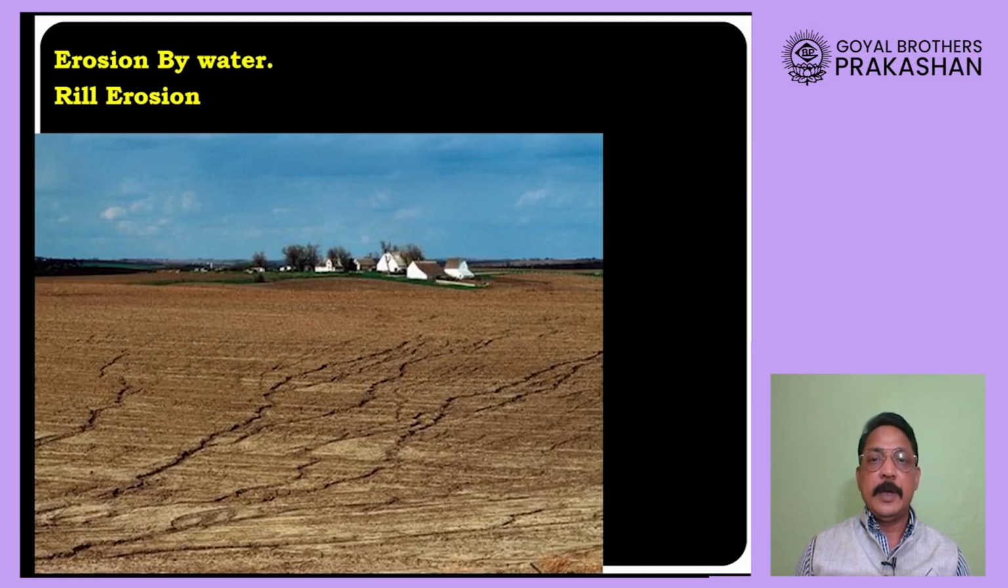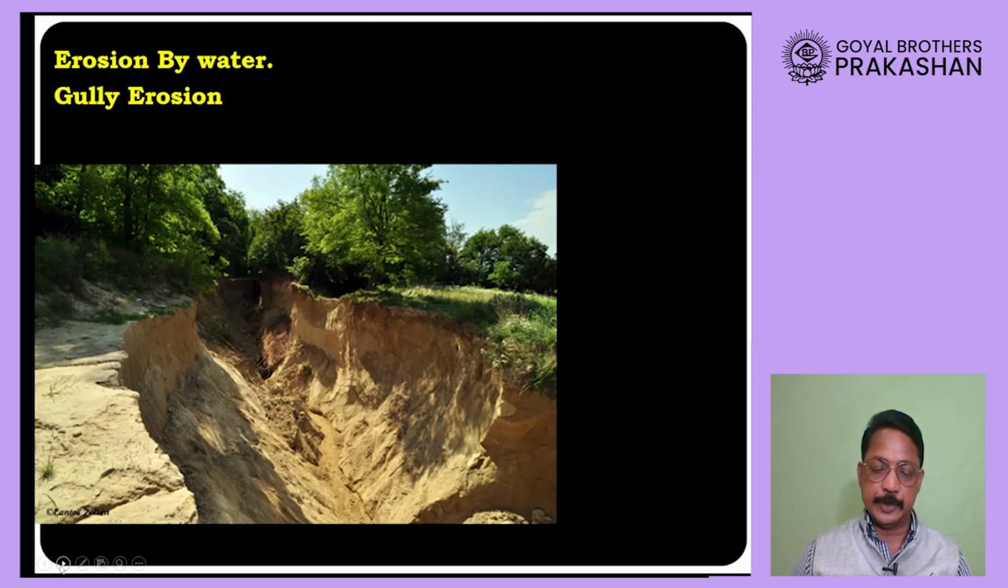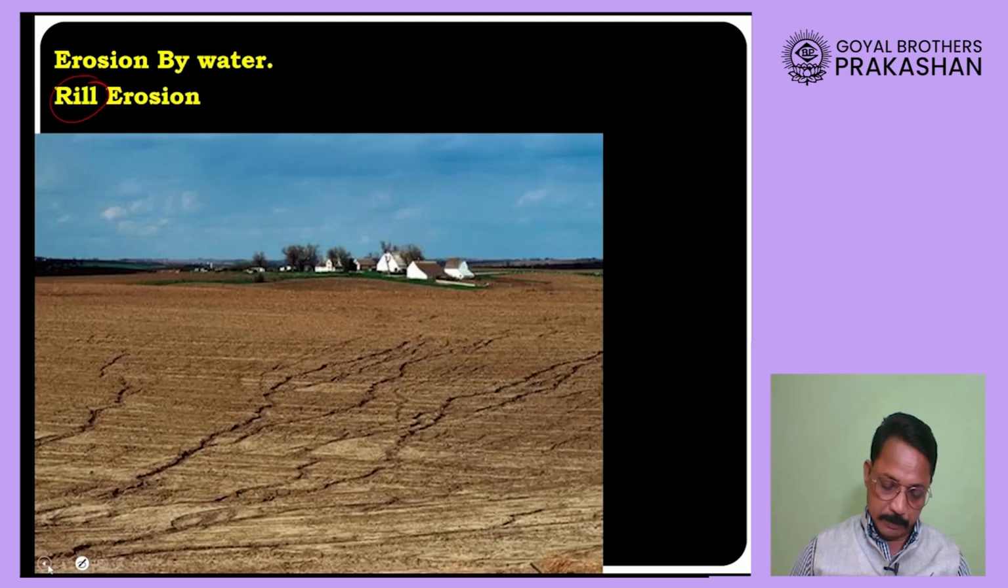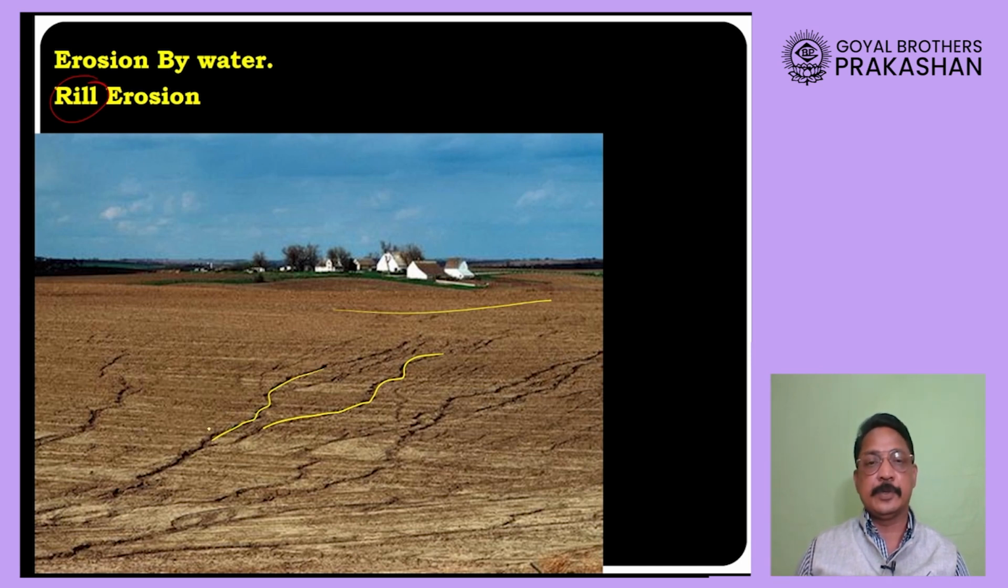Now erosion by water is of two major types. First is called rill erosion and the next one is called gully erosion. Let us understand the meaning of rill erosion. Look at this picture carefully. You will find a land, and here you will find some grooves which are formed on the earth's surface. These grooves are formed because of the flowing of water.